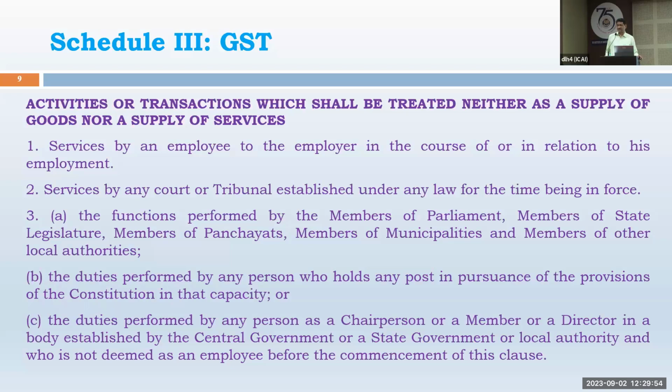It is not a service provided or it is not a good supplied. Interest on GST also not to be considered. GST, payment of GST tax or interest on GST payment is not to be considered because it is neither service taken nor purchase of goods. Penalty also will not come. It is not a service.